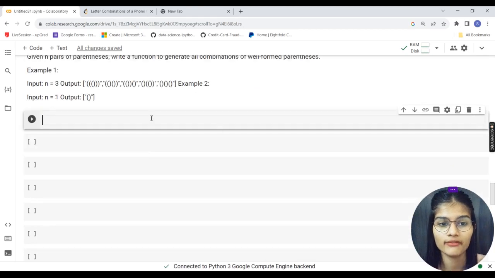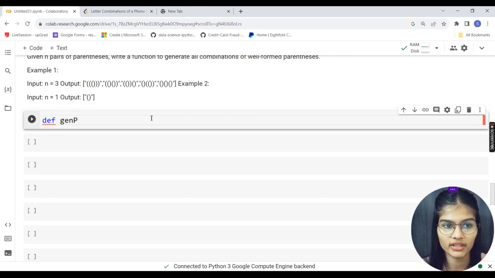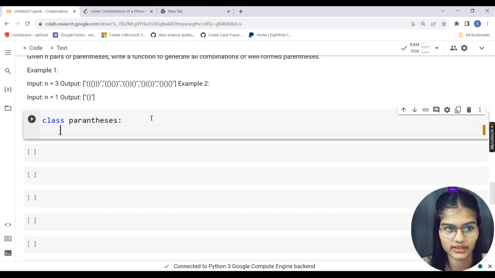Now see, the program for this is very, very simple. I'll just show you how to write that. I will make a function def gen p as my function, passing self. Let's first make a class, class parenthesis.